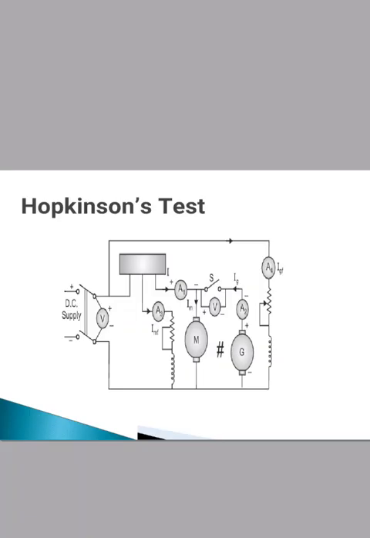This is the circuit diagram for performing the test on two identical machines. The shafts of these machines are mechanically coupled. At the start, switch S is kept open and the machine to be run as a motor is started by taking supply of rated voltage from the mains. The field current of the motor is adjusted so that it works at its rated speed.